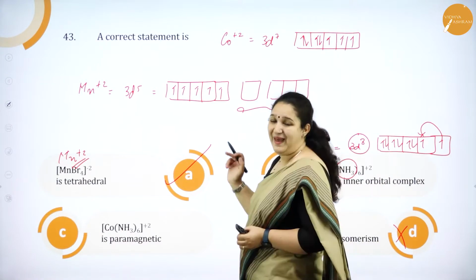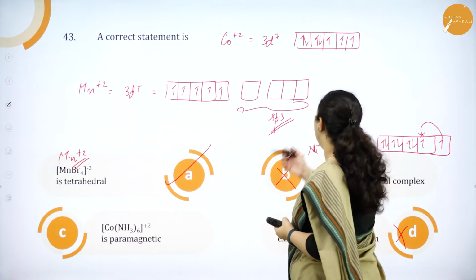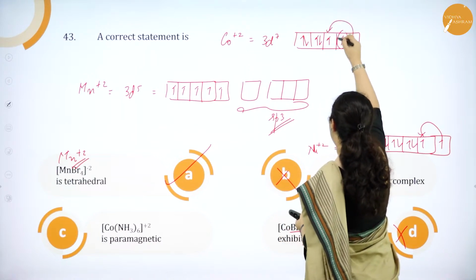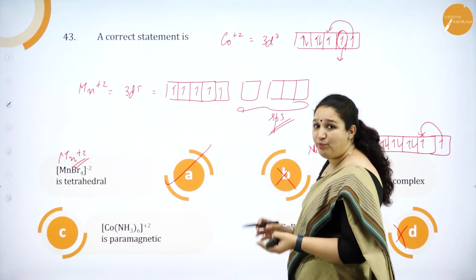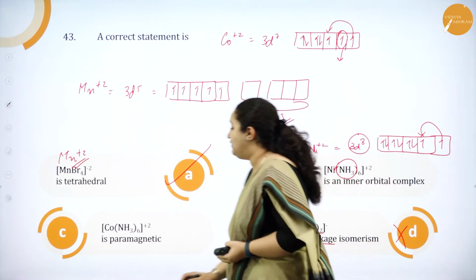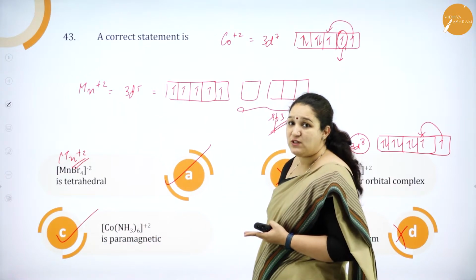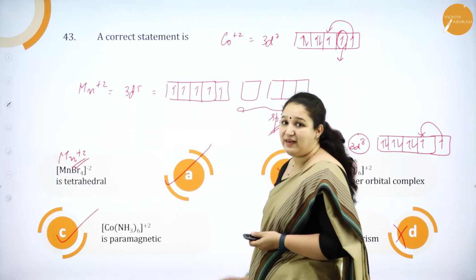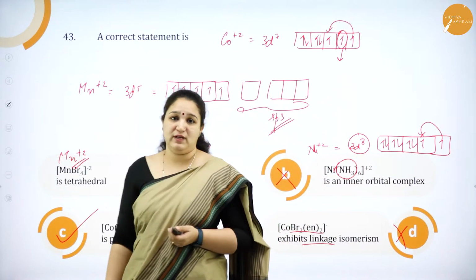Even if pairing up takes place, as NH3 is a strong ligand, still we'll have one unpaired electron left, isn't it? Thus it should be paramagnetic itself. So even statement C is correct. So we have two correct answers for this particular question, that is A and C. Okay, so that's about question number 43.